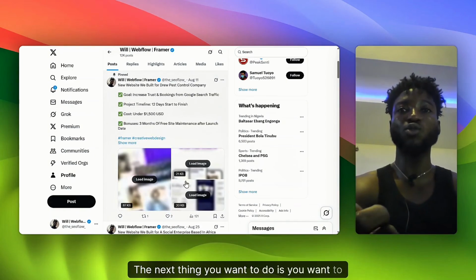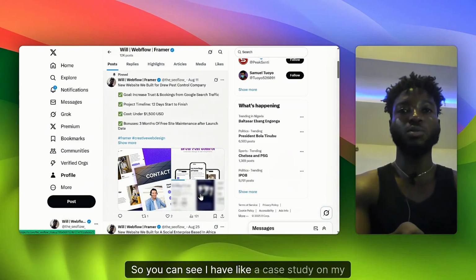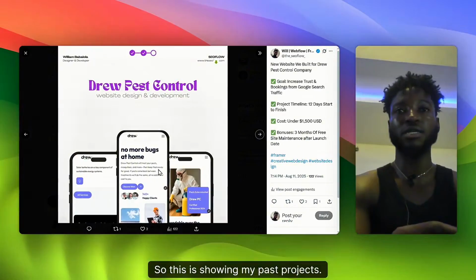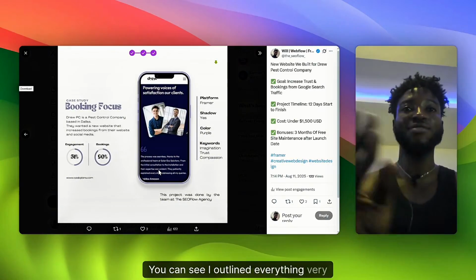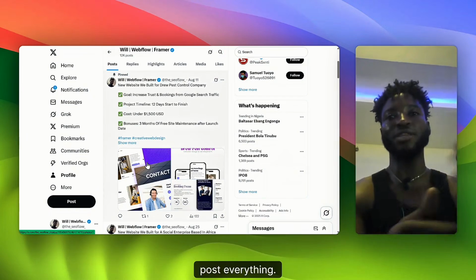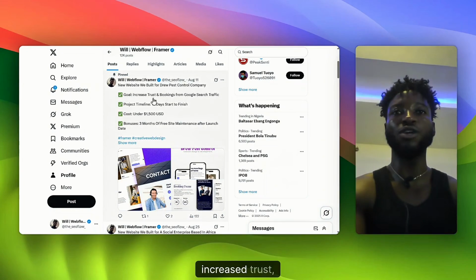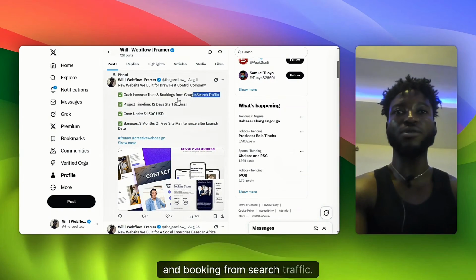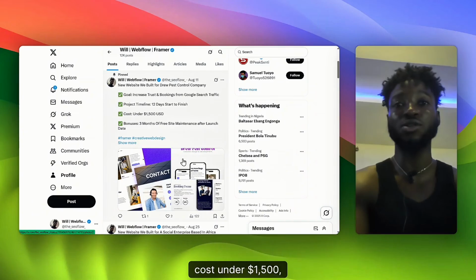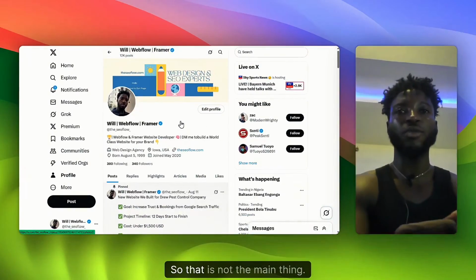The next thing you want to do is showcase some of your past projects. You can see I have a case study on my profile. This is showing my past project, and I outlined everything very nicely. Don't just post a screenshot, post everything, put a mock-up, a phone mock-up, desktop mock-up, whatever. Then you can see it increases trust and booking from search traffic. I'm basically writing a case study that cost under $1,500, so it shows that it's affordable and not so expensive. That is what they need.